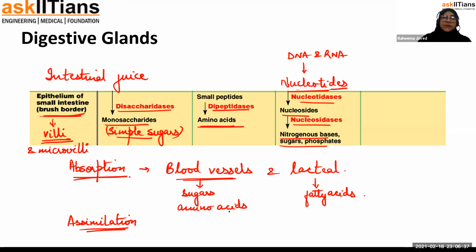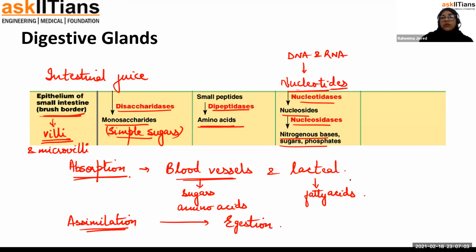After all the water has been absorbed from the undigested food, it comes down into the rectum, and from the rectum into the anus, from where it is removed. So after assimilation, the final step is egestion. So the whole process of digestion is complete.